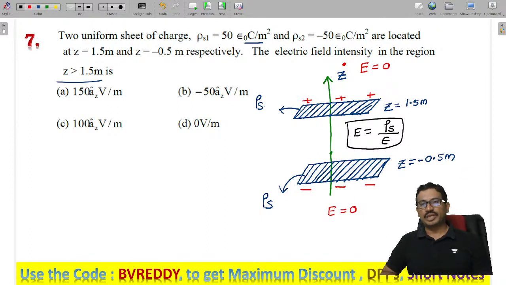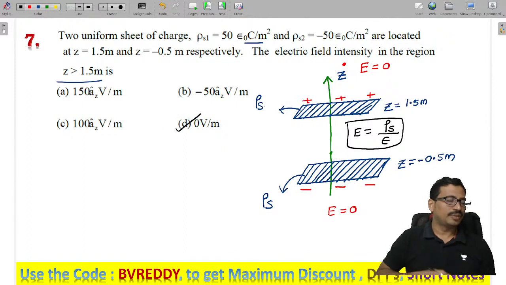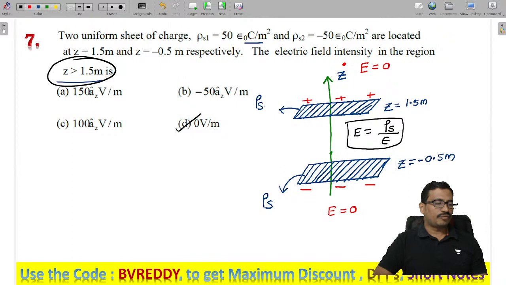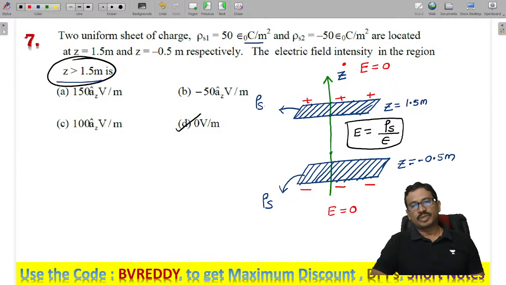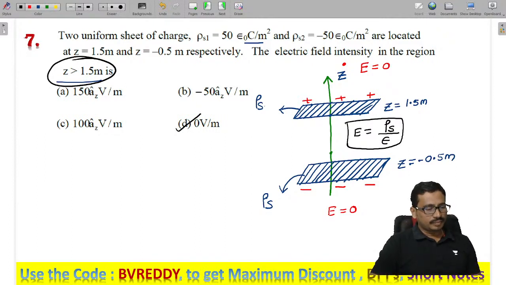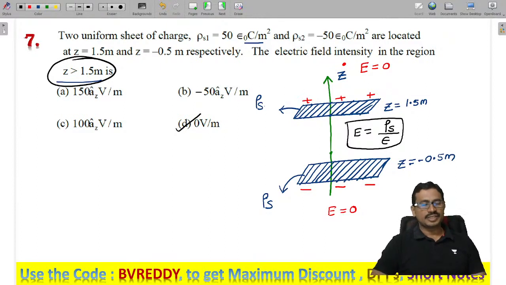They are asking to find the field above the two plates. So what is the option now? Above the two plates means for Z greater than 1.5. That's why the electric field above the two plates is 0. Okay, fine. And this is the way to analyze analytically.